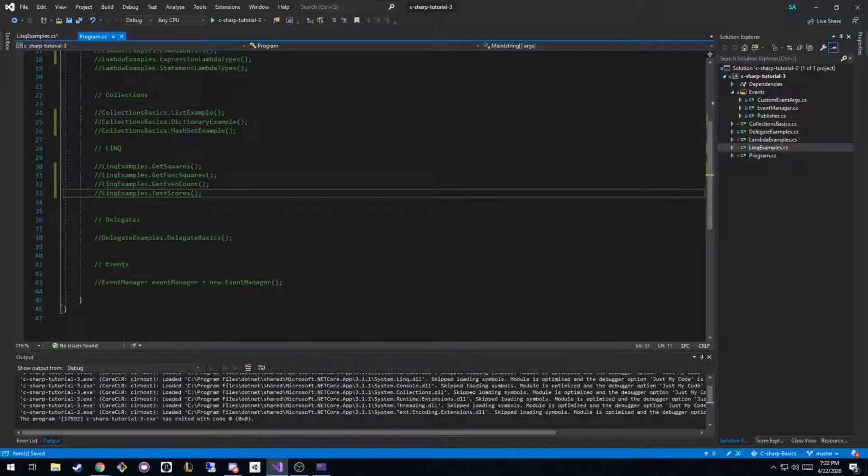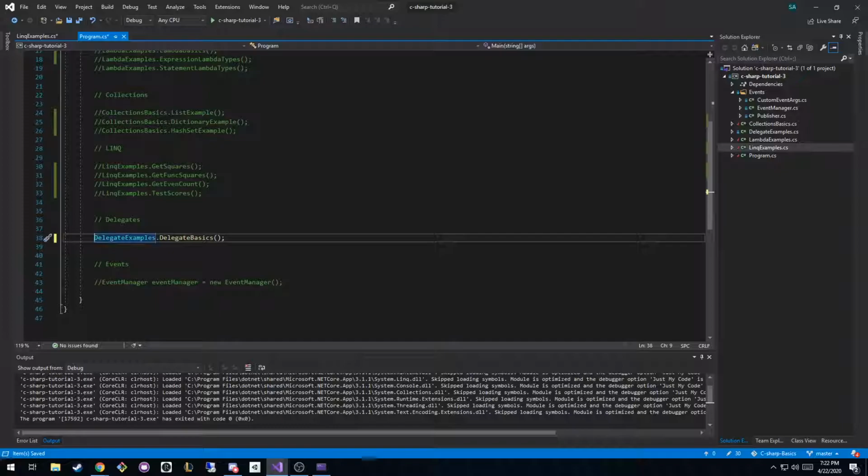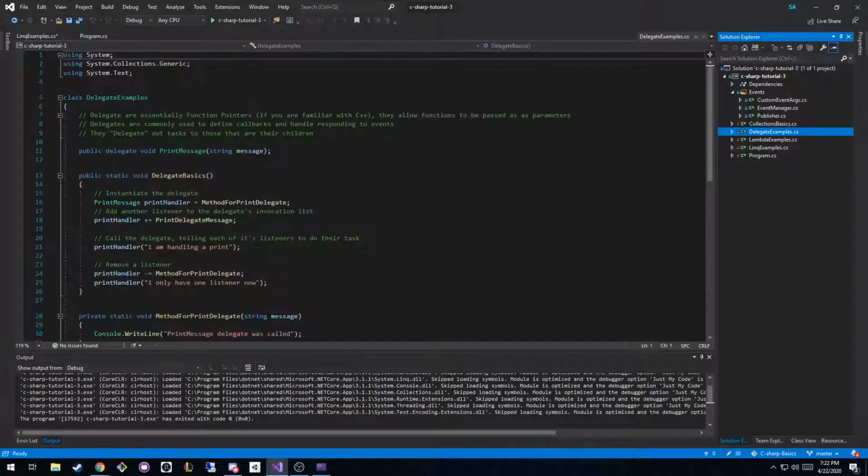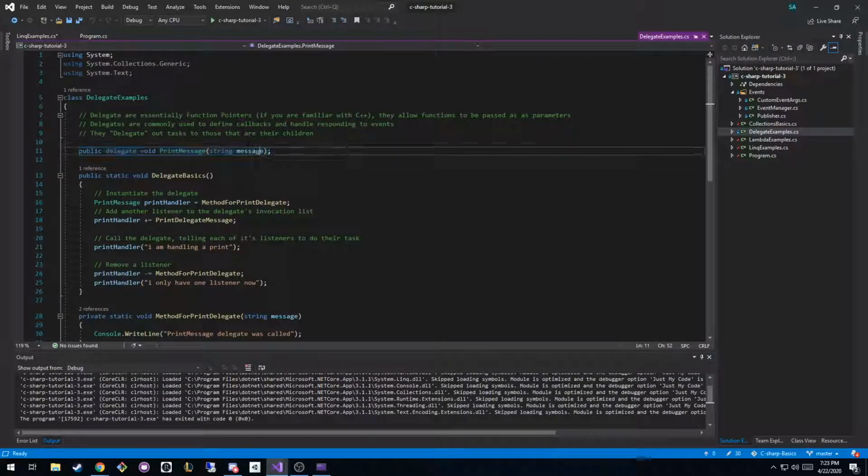Okay. Now we're going to get into the stuff that has stumped me for a while, and I actually learned quite a bit about this week to make this talk more useful. So we're going to look at delegates. A delegate is similar to function pointers if you've ever used C++. Really, a delegate is a pointer, or a reference, to a function. So what we're saying here is I'm going to create something that can hold references to functions. What type of functions? Functions that have a void return type and take in a string.